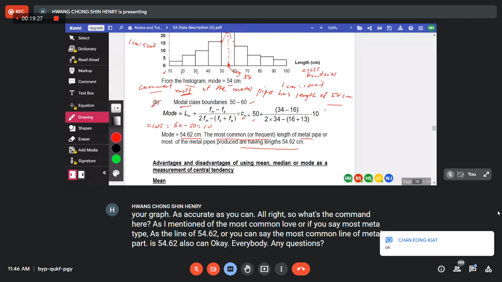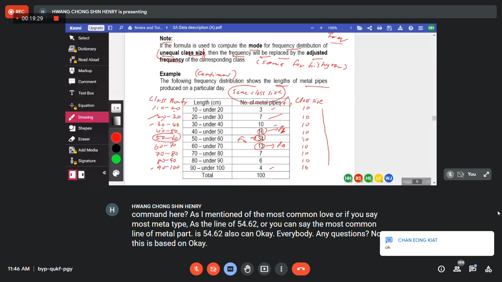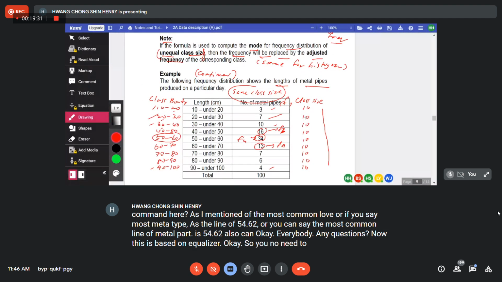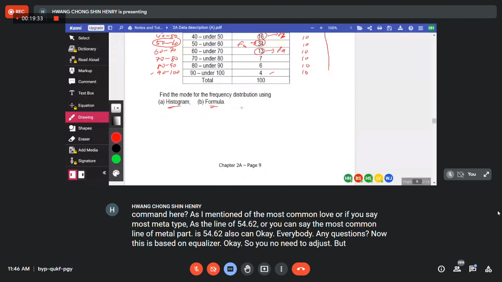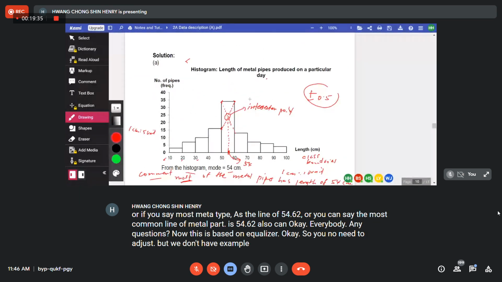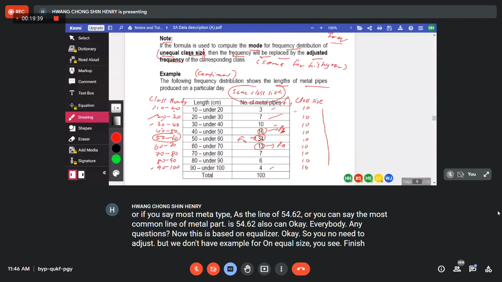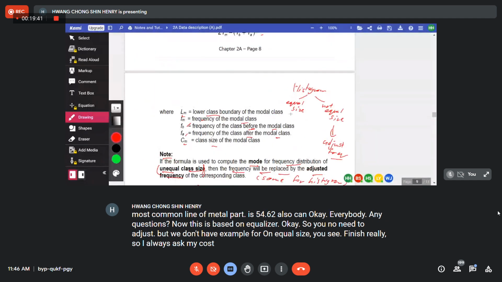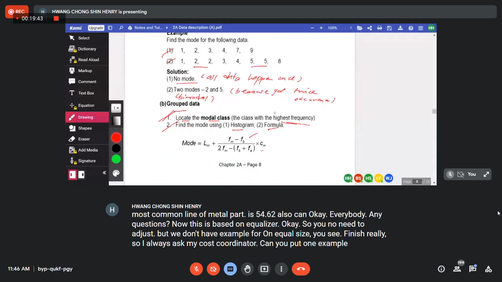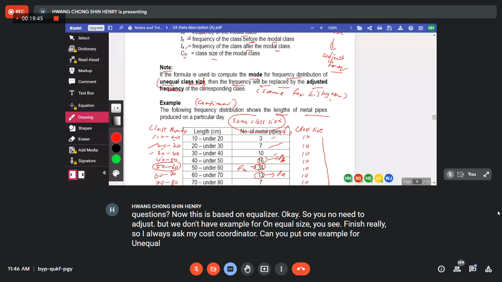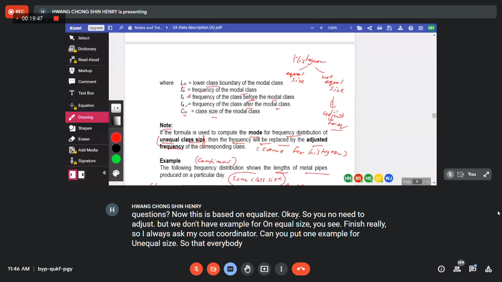Okay, now this is based on equal size, so you no need to adjust. But we don't have an example for unequal size, you see? Finished already. So I always ask my course coordinator, can you put one example for unequal size so that everybody can see how we adjust the frequency.